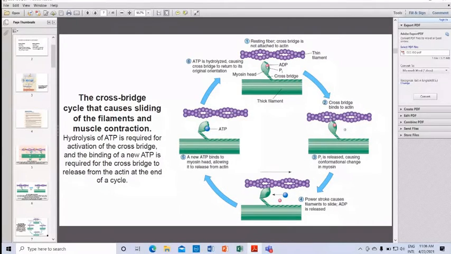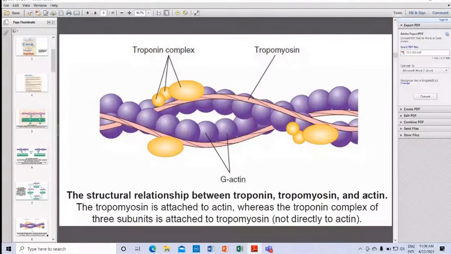The structural relationship between tropomyosin and actin is shown in this picture. The purple globular structures are all actin, and tropomyosin is a rope-like structure. You see this one, this color, the rope-like structure. The troponin complex consists of three parts: troponin C, troponin I, and troponin T. Troponin C binds with calcium.